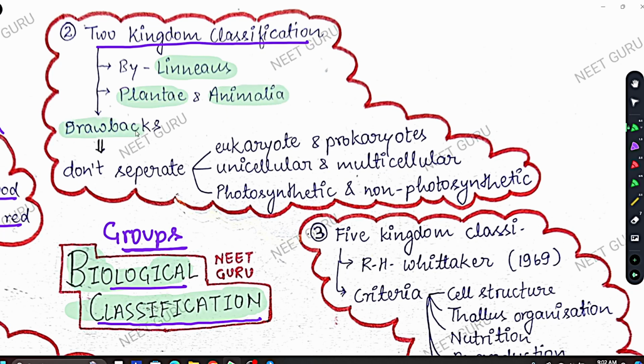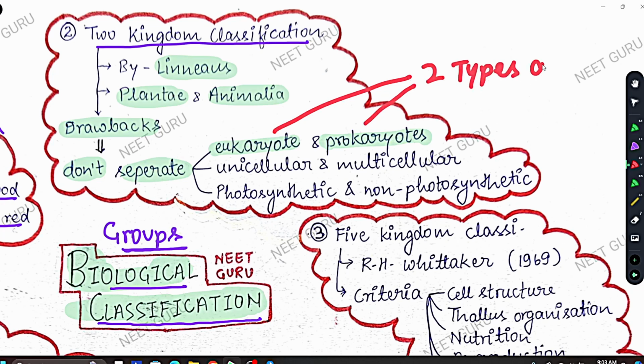Now there are many drawbacks in this system of Linnaeus. For example, he didn't separate the organisms which are eukaryote and prokaryote. So there are two types of cells, eukaryote and prokaryote, which you will study in the chapter Cell: The Unit of Life. So these are two types of cells.